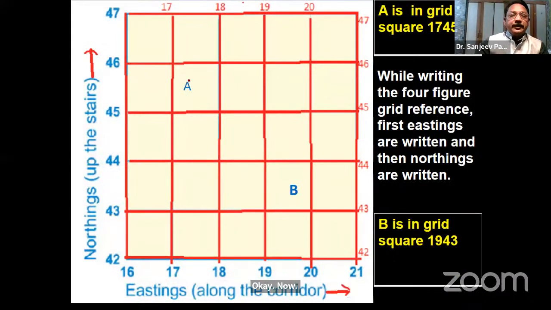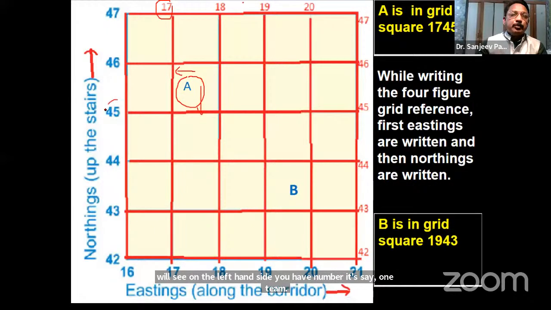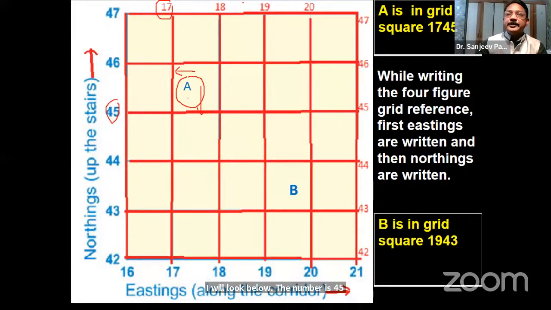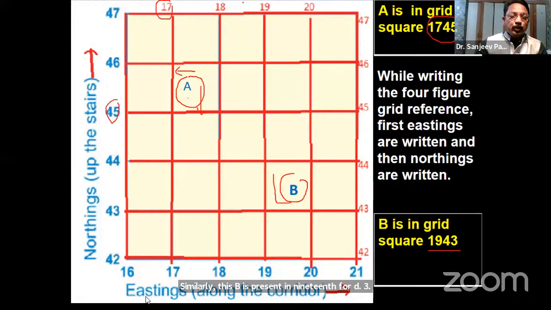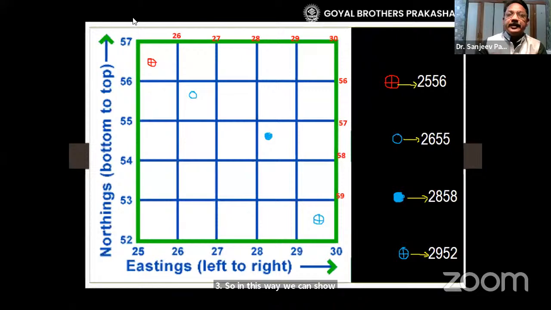Now here I have given this example. Suppose here is a letter A. So what is the 4-figure grid reference of A? I will see on the left hand side the number is 17. I will look below, the number is 45. So A is present in 1745. Similarly, this B is present in 1943. So in this way, we can show the 4-figure grid references.